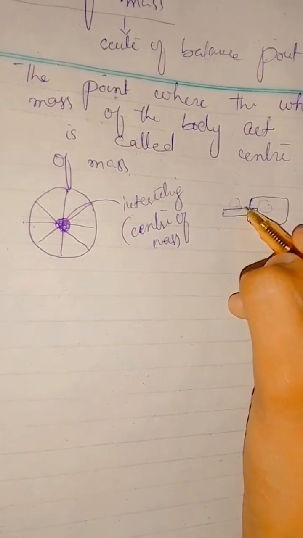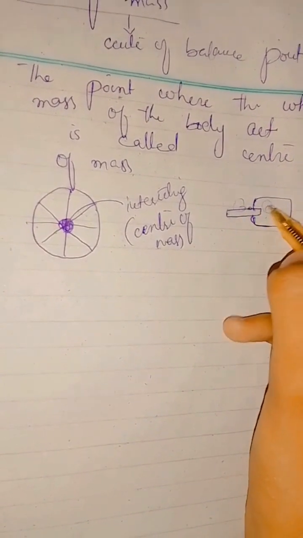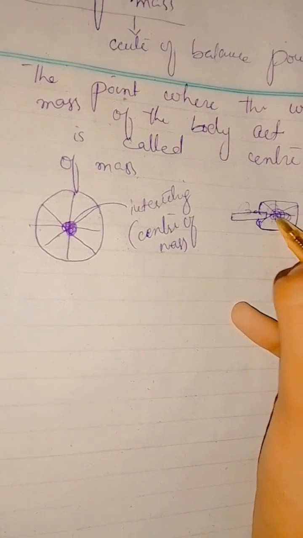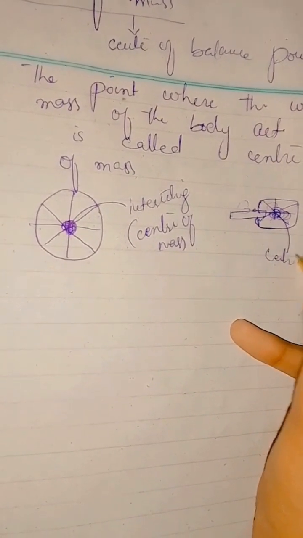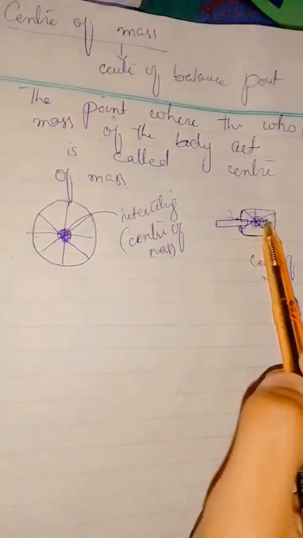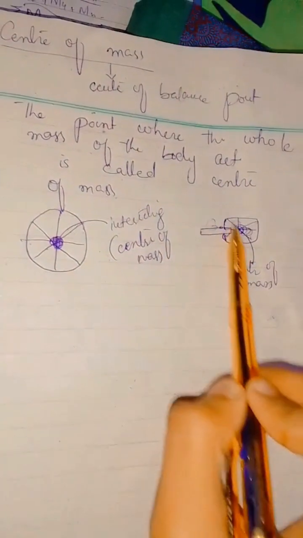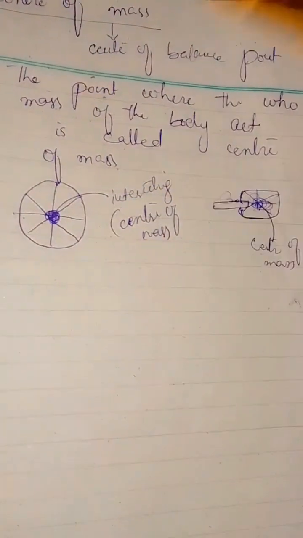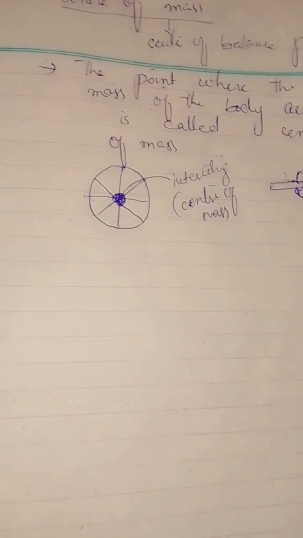So the mass is not in the center, the mass will be here. That point is known as center of mass, where the whole mass acts on a body.